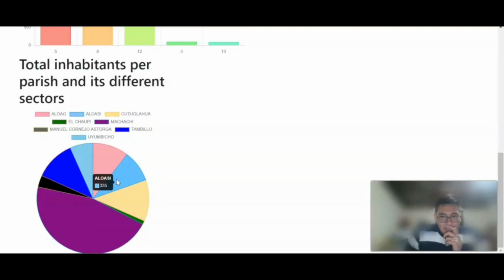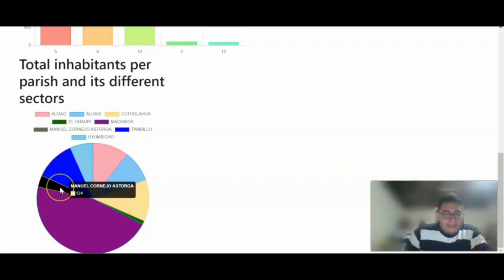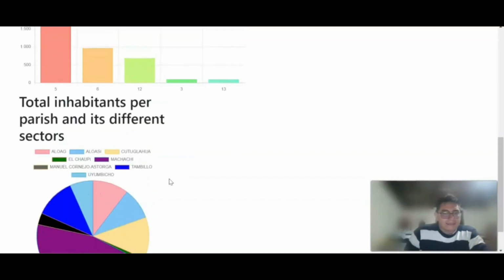The next one is Uyumbicho, with 242 persons. The next one is Manuel Cornejo Astorga, with 124 persons. And it ends with Chaupi, with 38 persons. The pie chart allows you to see which has the greatest population compared to the rest.